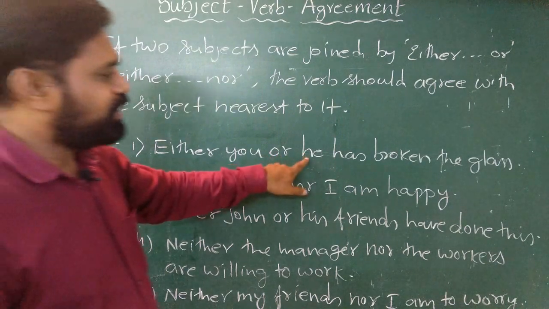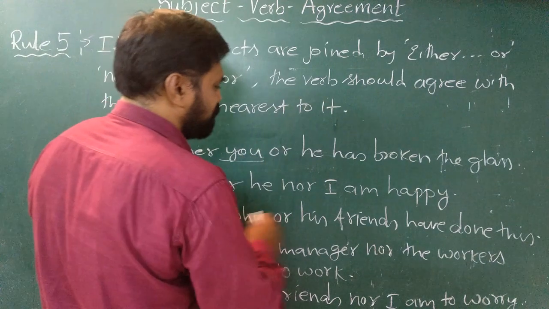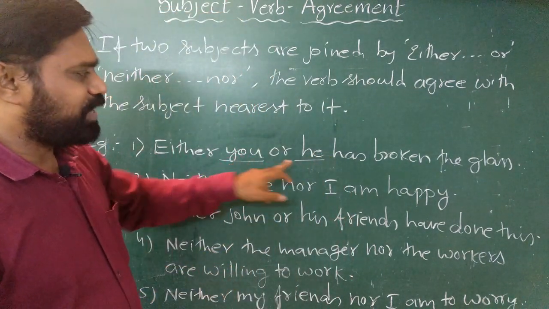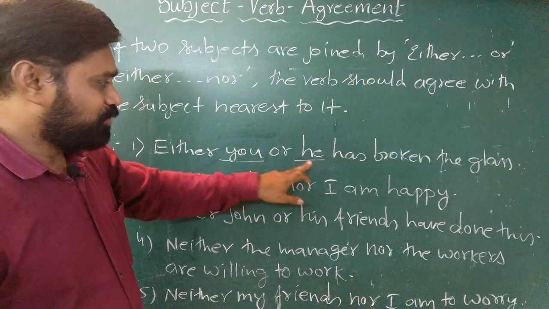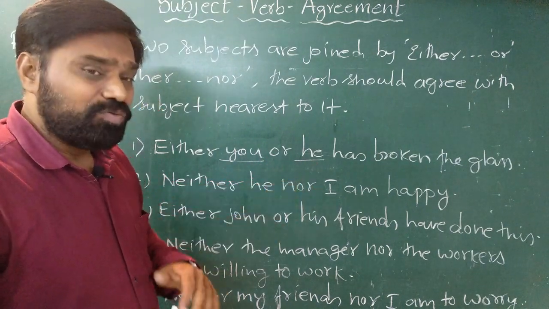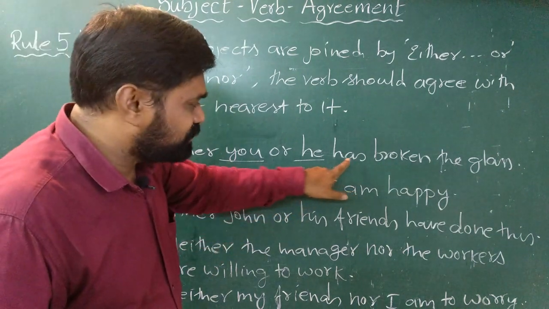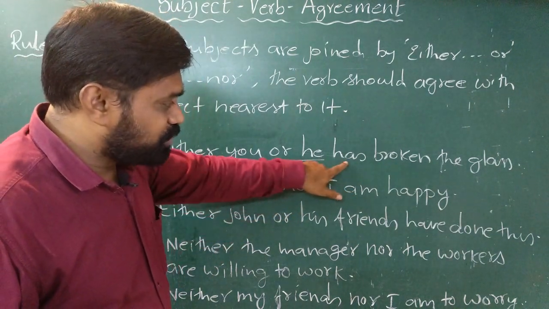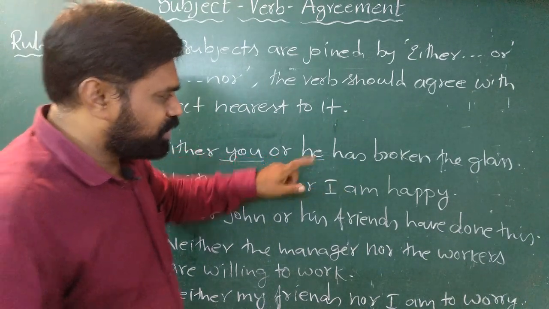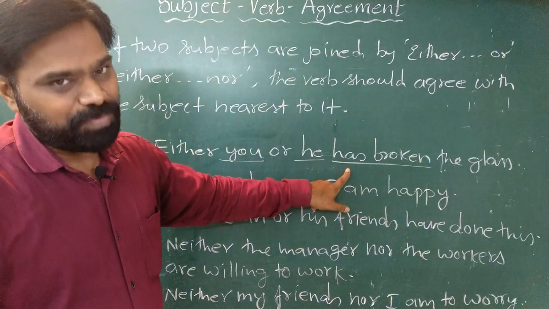Either you or he has broken the glass. In this sentence, you is a subject and he is another subject. You is plural whereas he is singular. So when one subject is plural and the other is singular, what form of verb should we take? We should take the verb form which matches with the subject which is closer to the verb. So here he is closer to the verb. He is singular, so we take has broken, that is the singular form of the verb.